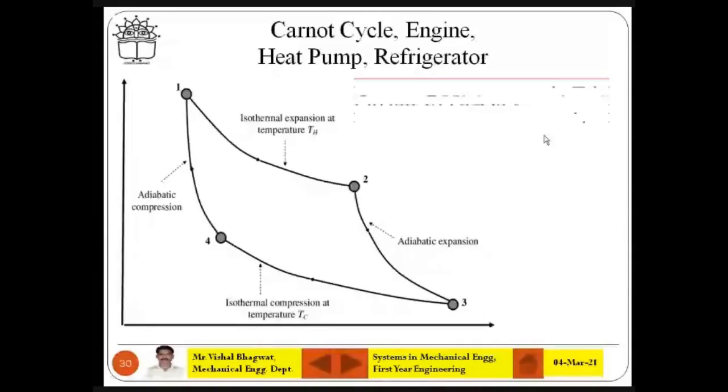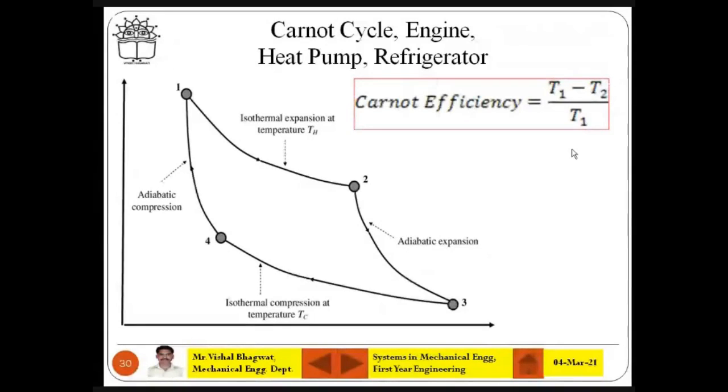So Carnot cycle efficiency is between two temperature bodies. You know the efficiency of an engine. Please be with me, very important. It will take just 1 minute. Carnot efficiency is measured in the same way, T1 minus T2 divided by T1, or 1 minus T2 divided by T1.